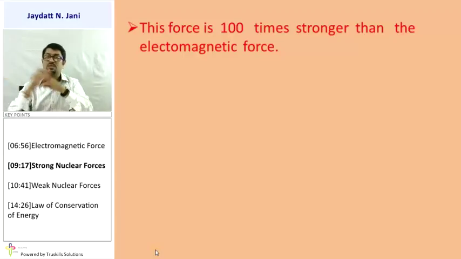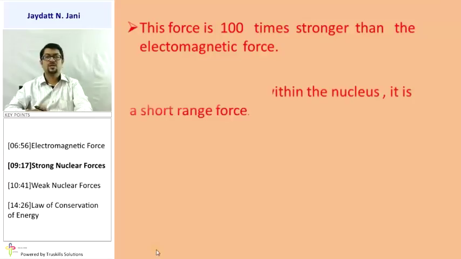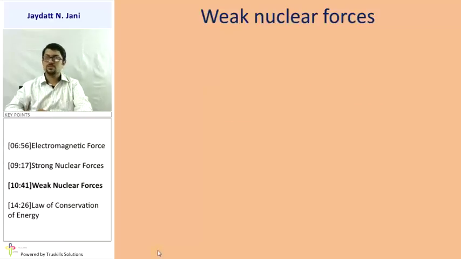Second, the electromagnetic force is 10 to the 36 times the gravitational force. And the strong nuclear force is 100 times stronger than the electromagnetic force. This force is considered a short range force, because it exists within the nucleus only. So it is considered a short range force. Now the next one is the weak nuclear force.